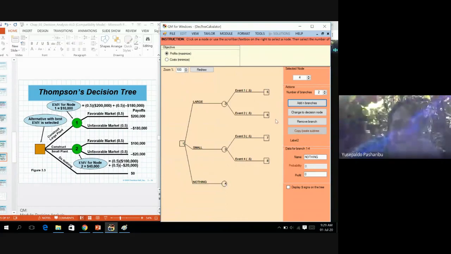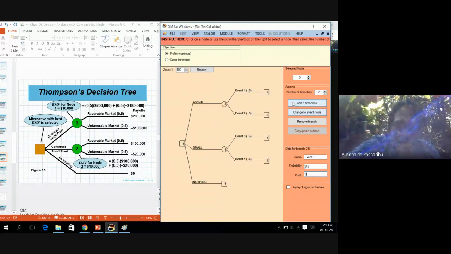So you can change this circle to a decision node for this one. Nothing, the profit is 0. Whatever happens, it will result in 0.